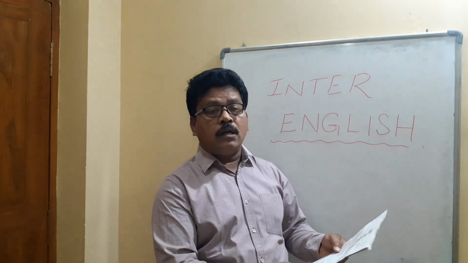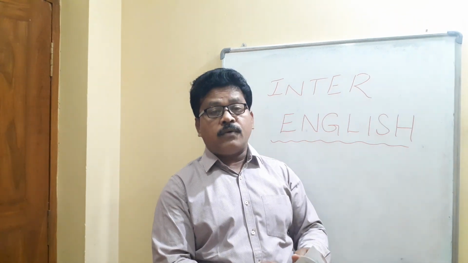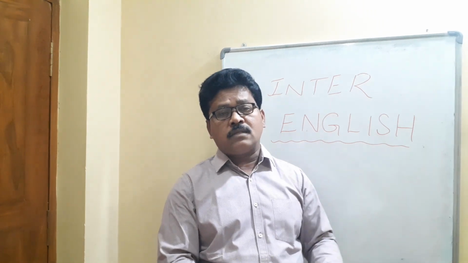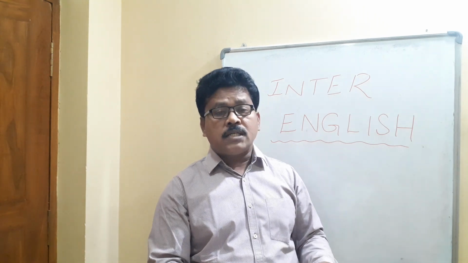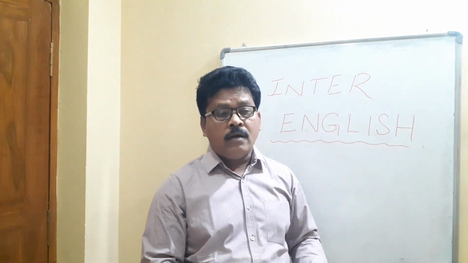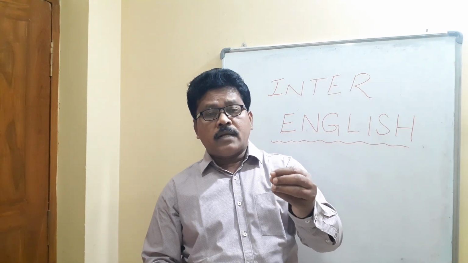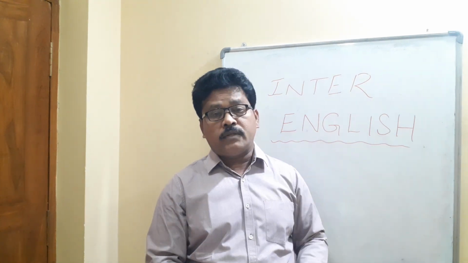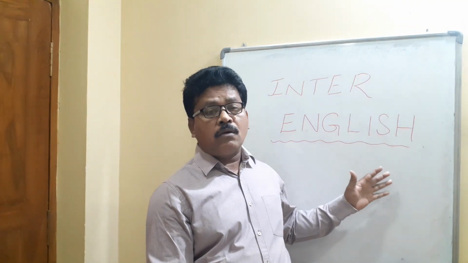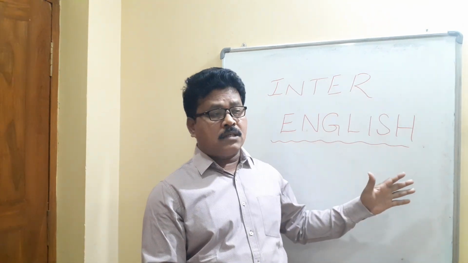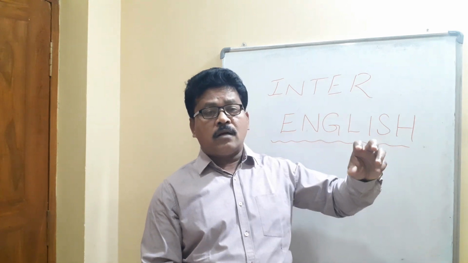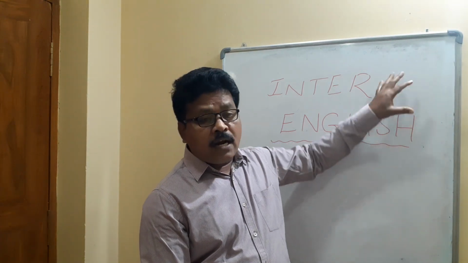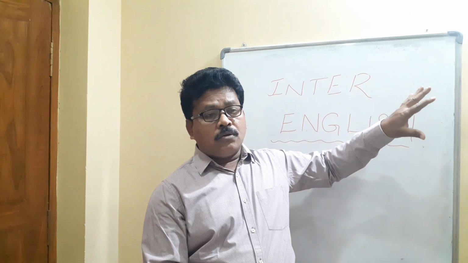Now come to the third one, paragraph questions. For paragraph questions, first of all we have to identify the name of the lesson and name of the author. At least 1 or 2 sentences we have to write about the author. So without an introduction, don't jump into the answer directly. First we give some brief introduction about the lesson and author. For example, explain with examples what the rule of the road means. The essay on the rule of the road was written by A.G. Gardner. He was a famous British essayist. Like that, at least 1 or 2 sentences we have to write about the author and name of the lesson in one paragraph. Then in the second paragraph you have to write about the answer. So that is the process.